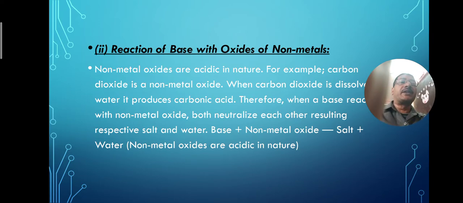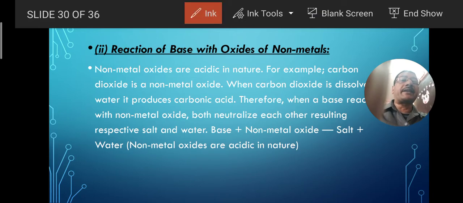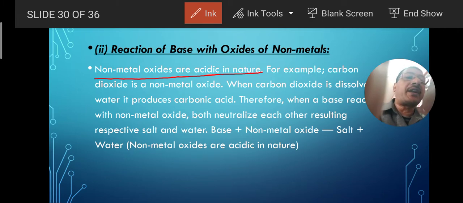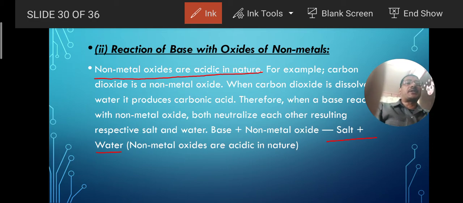Now let us move to another topic, that is the reaction of bases with the oxide of non-metals. When oxide of non-metals are reacting with the bases, then what happens? It is written here that non-metal oxides are acidic in nature. It is clear to all of you, like carbon dioxide, sulfur dioxide. These are the non-metallic oxides. When these non-metallic oxides are reacting with the bases, it may be any base, then it produces salt and water. Similar to the neutralization reaction. In the neutralization reaction, you might have seen that acid is reacting with the base and producing salt and water. So same thing happens here.